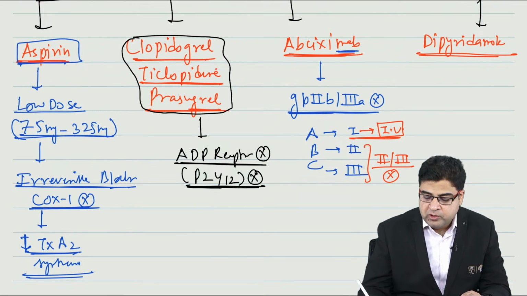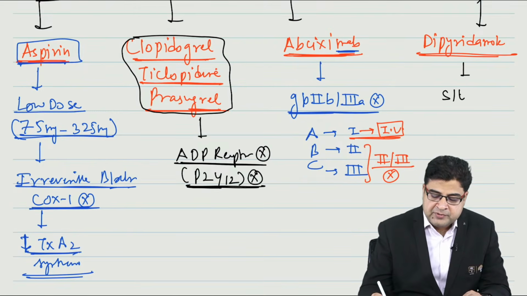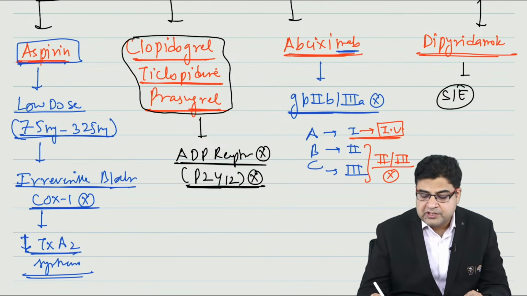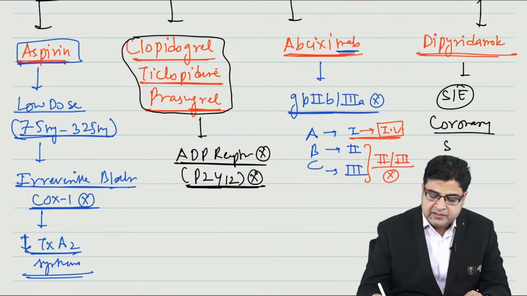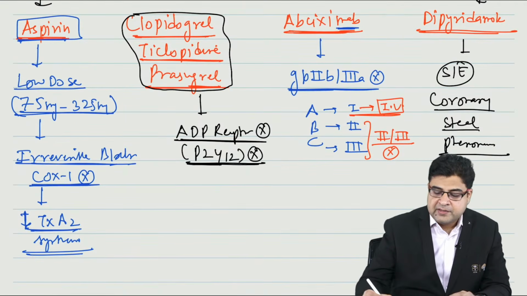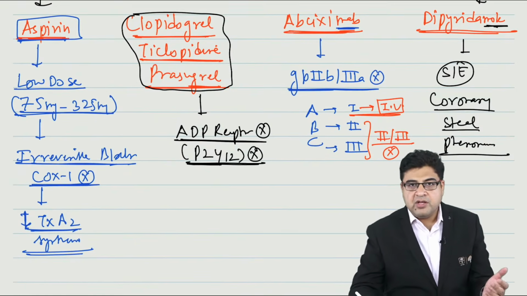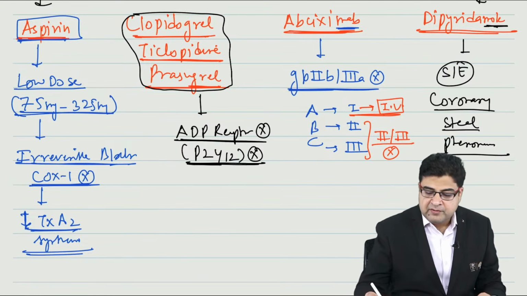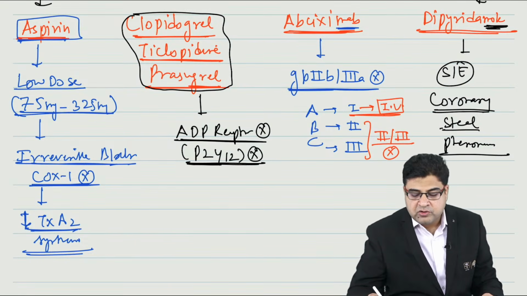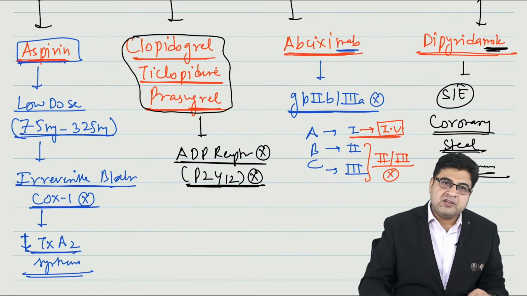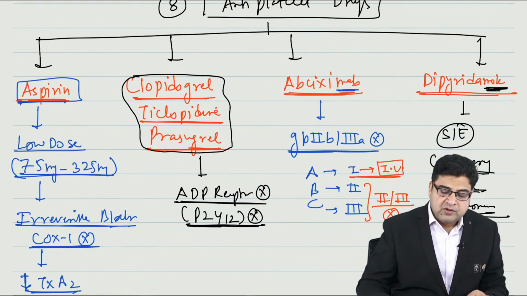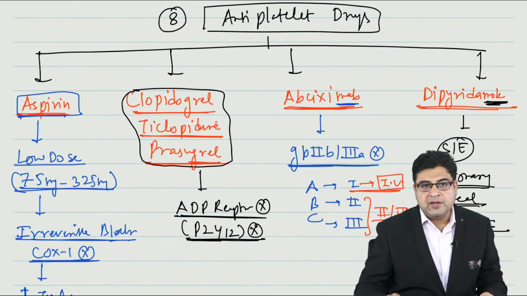Now in dipyridamole, only one MCQ is important. The MCQ is this medicine's side effect. This medicine can result in coronary steal phenomenon, and students make a mnemonic like this: a person with a mole steals your heart. So coronary steal phenomenon is the side effect of dipyridamole. So this is all about the 8th topic, that is antiplatelet drugs.